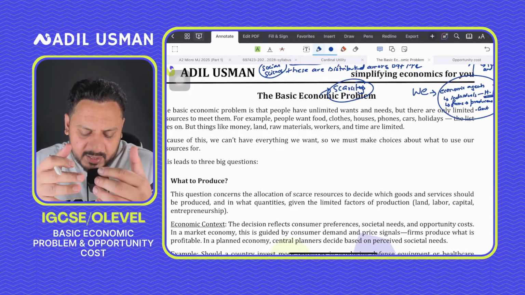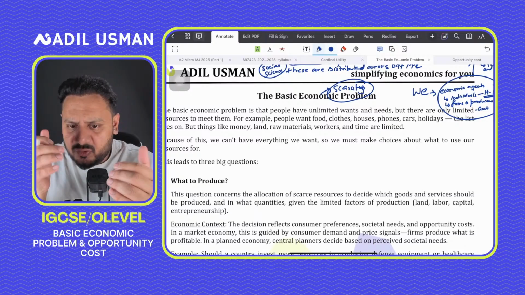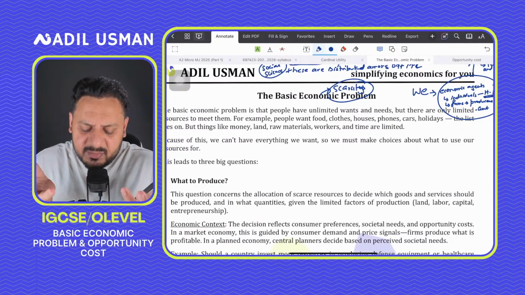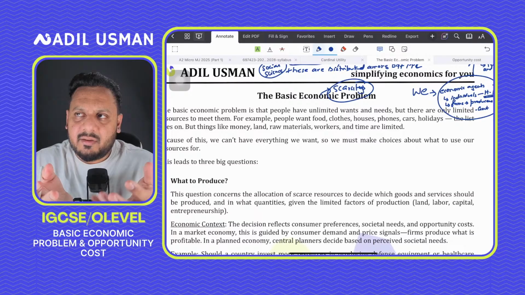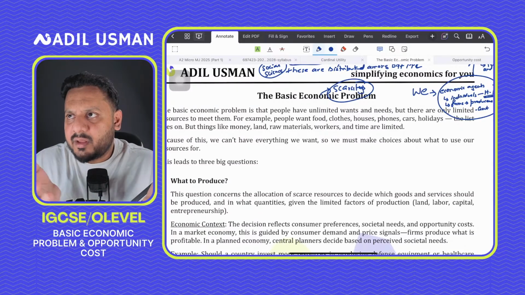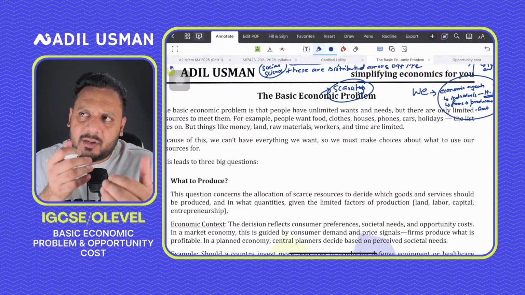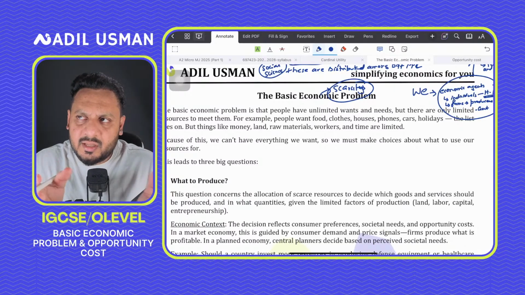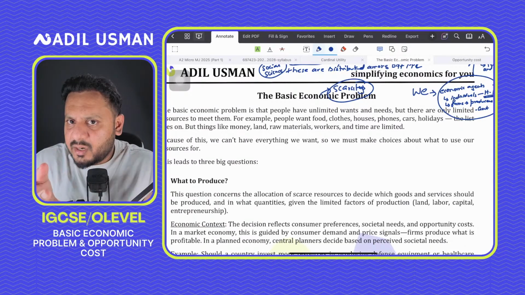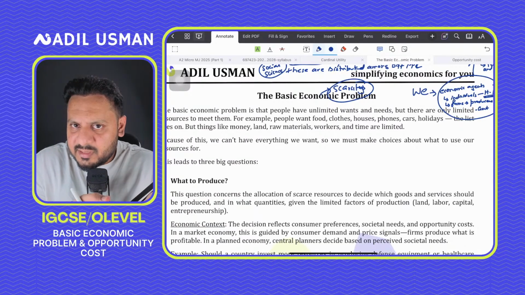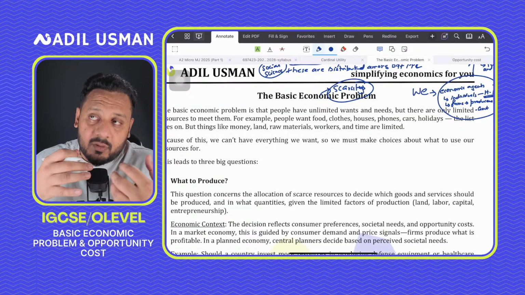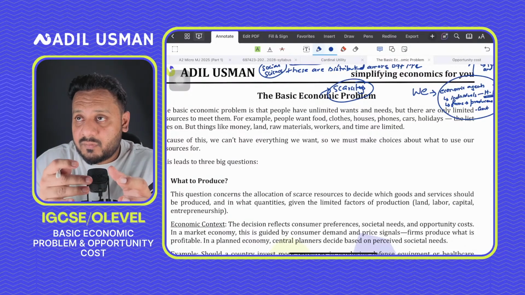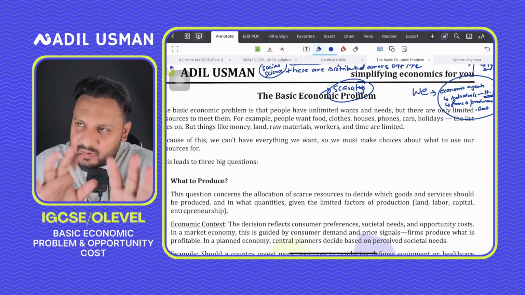A market economy is basically guided by consumer demand and price signals. What I mean is that firms in a market economy would think that whatever is most demanded by consumers, we should end up producing that. We should produce what consumers actually want, not what we think they want or what we think is in their best interest.